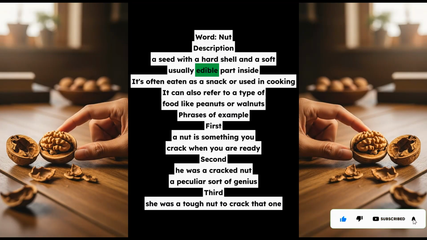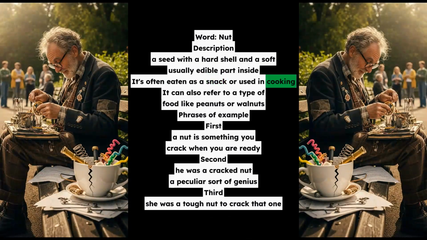Phrases of example. First, a nut is something you crack when you are ready. Second, he was a cracked nut, a peculiar sort of genius. Third, she was a tough nut to crack, that one.